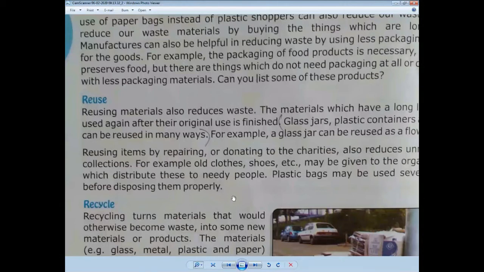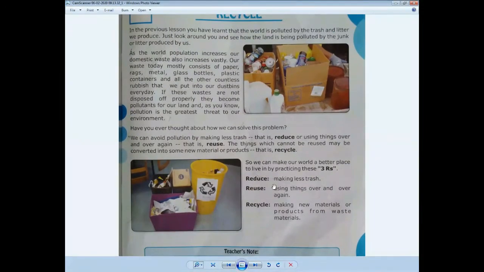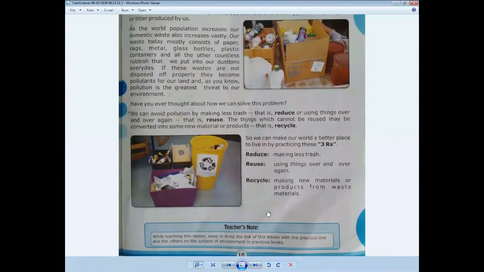So we are going to start. In the last 3 hours, we have discussed reduce, the meaning of which we have already discussed: making less trash, consuming and throwing away less. Another topic is reuse, which we discussed earlier: using things over and over again and making creative new things from reusable items. And now last is recycle.